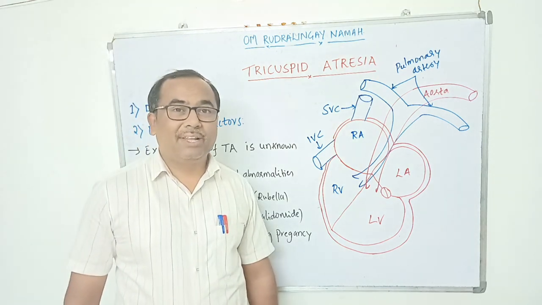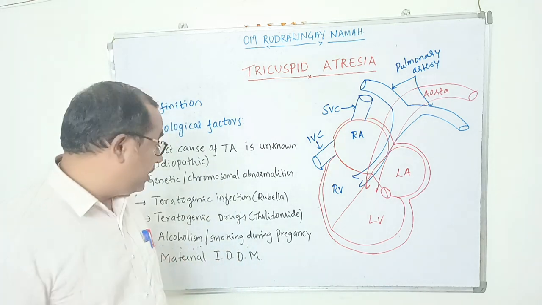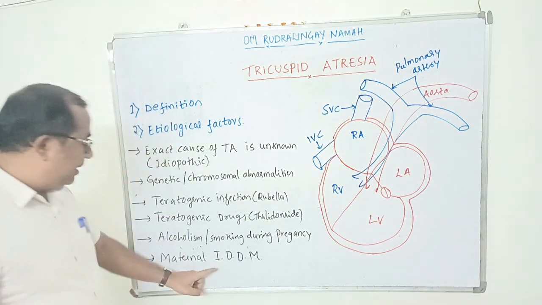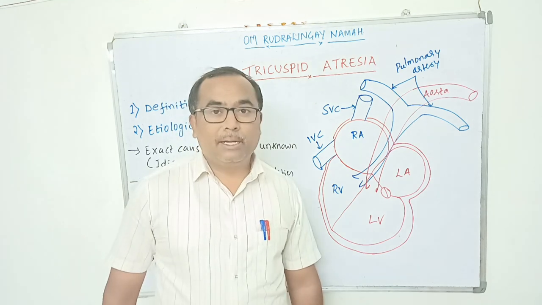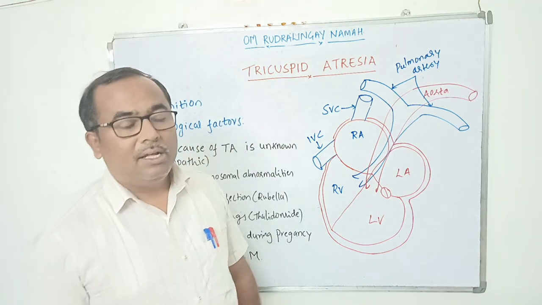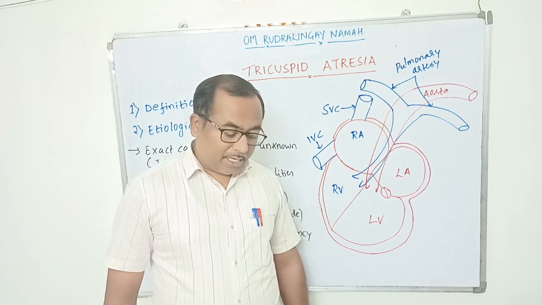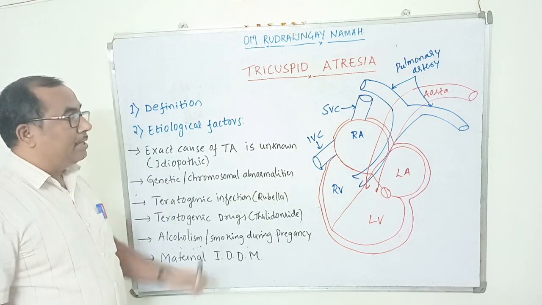If the mother smokes heavily or takes excessive alcohol during pregnancy, that can be a contributing factor. Next is maternal insulin dependent diabetes mellitus, also known as type 1 diabetes mellitus, which can be a cause for the development of tricuspid atresia. So these are some of the etiological factors of tricuspid atresia.